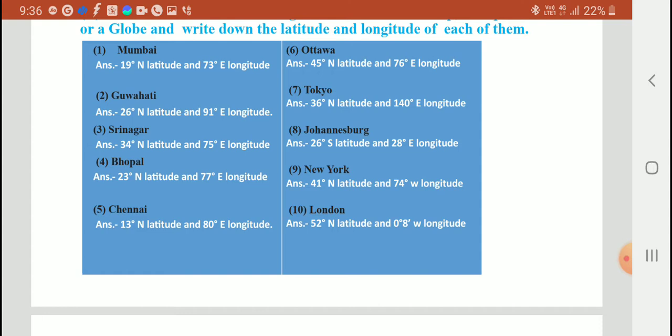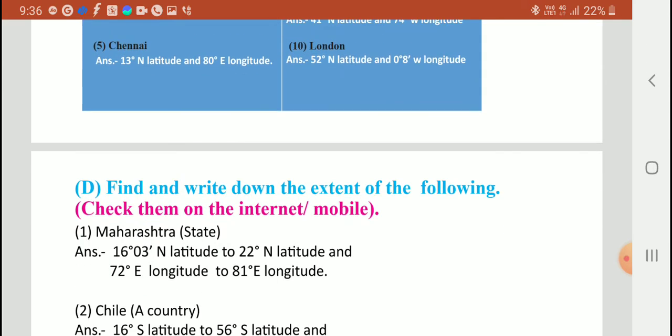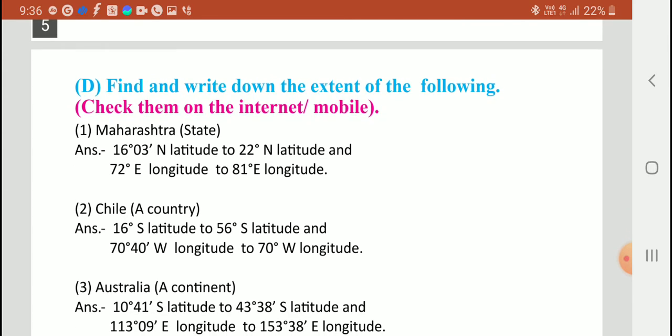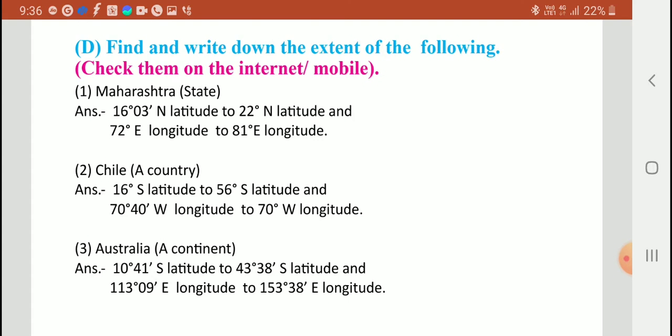New York, 41 degree north latitude and 74 degree west longitude. London, 52 degree north latitude and 0 degree 8 minute west longitude. Find and write down the extent of the following. Maharashtra, 16 degree 3 minute north latitude to 22 degree north latitude and 72 degree east longitude to 81 degree east longitude.